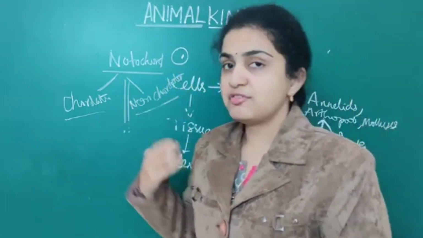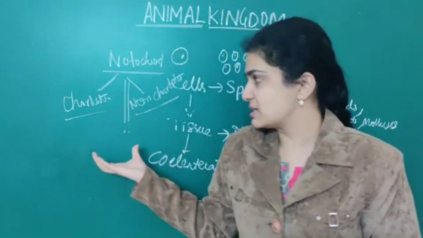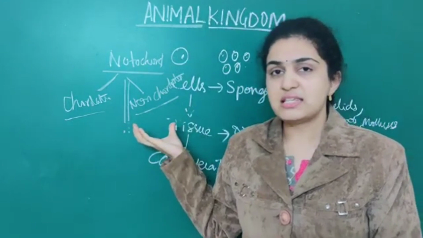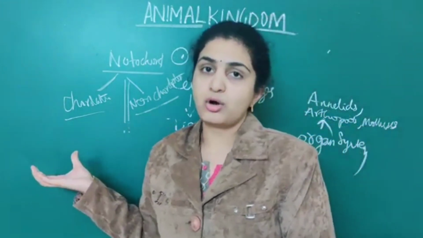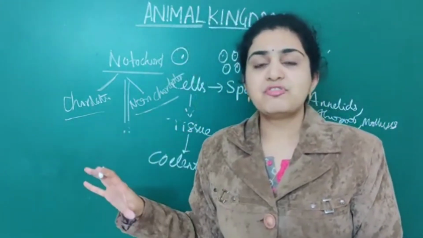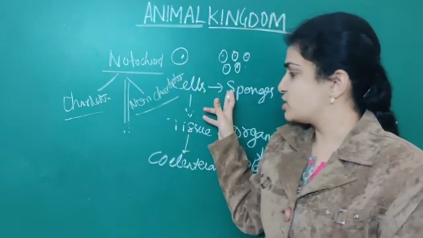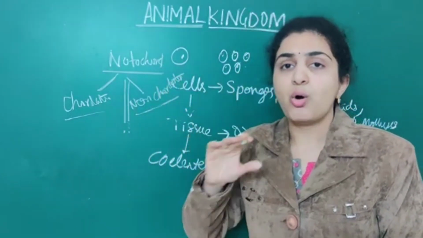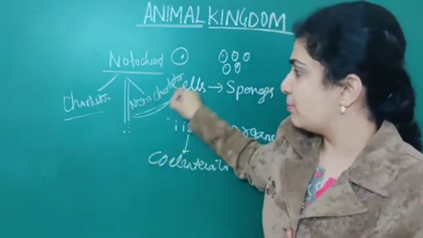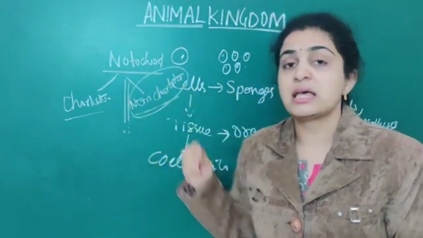If notochord is present, it is called chordates. If it is absent, it is called non-chordates. Maximum phyla, from sponges, that is porifera, to all the phyla, majority belong to non-chordates.